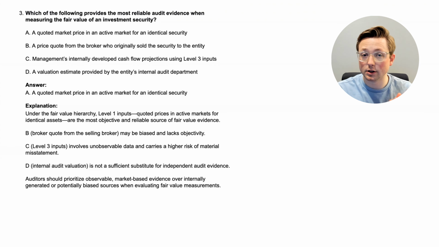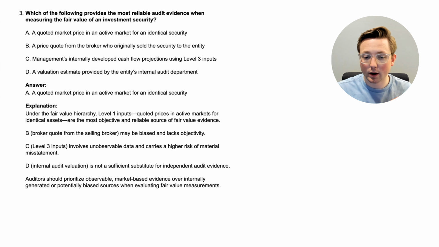So that's something that the auditor needs to keep in mind, needs to consider very frequently because they need to make sure that they know, is this a level 1 input? Okay, so it's probably more reliable. Is this level 2? Okay, maybe not as reliable. Level 3, not very reliable at all. And again, we talked about that in a previous video. Level 1, like it says here, quoted market prices in active markets for identical assets. Level 2 might be for similar assets or things like that. That's the general idea. And then level 3, unobservable, doesn't really have anything else in the market that's like it.